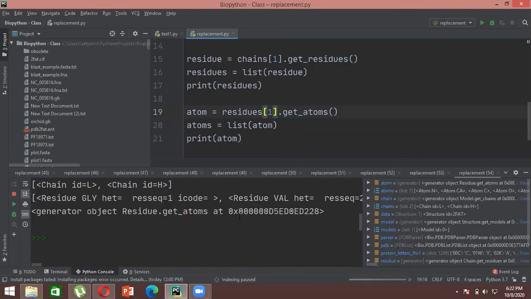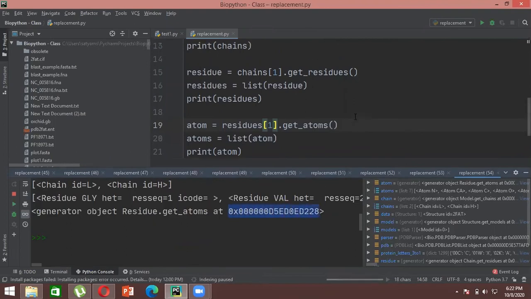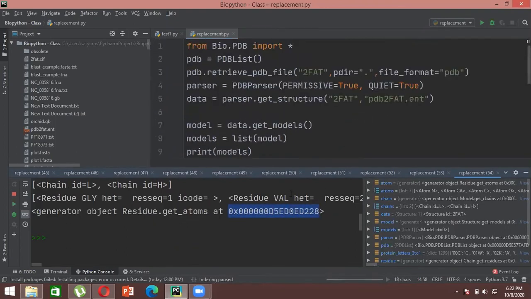What this basically does is it gives you the corresponding ID for everything in the file. Because we have extracted the file in .ent format, whatever data the file is holding for the atoms is stored in this particular file format. And this file you will get in your PyCharm folder, where we downloaded our 2FAT PDB protein. Right, so you will get all the specific IDs in this way.